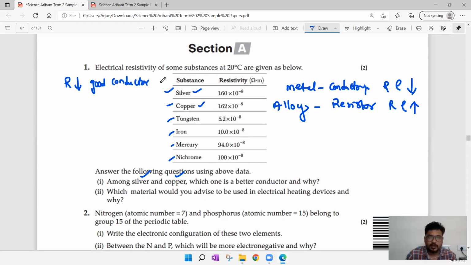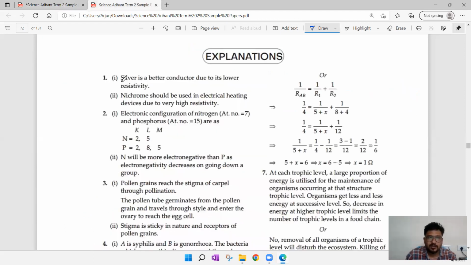From this you can observe silver's resistance value is less than copper's if you compare these two. So you can say silver is the better conductor. You see the answer also: silver is better conductor due to its lower resistivity. That is the answer you have to write.